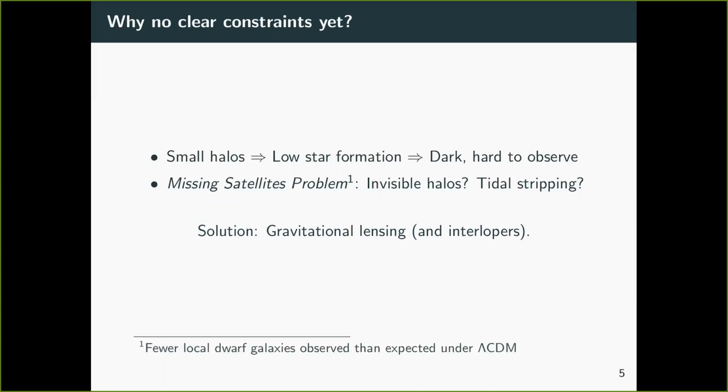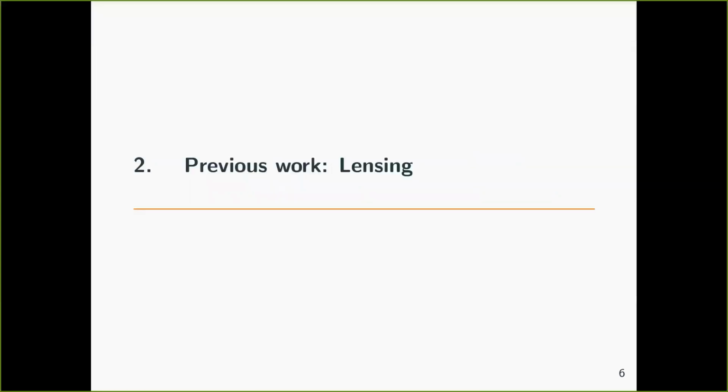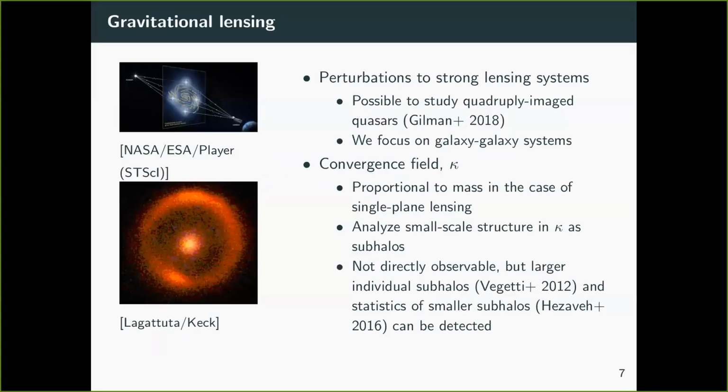Gravitational lensing is very helpful because it allows us to bypass this problem about the structure being dark, since gravitational lensing is only sensitive to the mass of these halos itself. All right. So going on to previous work in lensing, we can study this small-scale structure as perturbations to a strong lensing system. Here, strong means that we get multiple images of the same source, and this allows us to model the lens mass distribution relatively accurately.